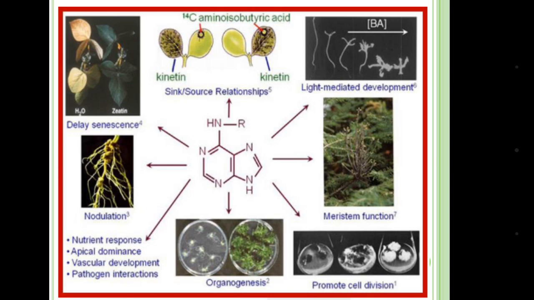Cytokinin, if we go clockwise, then the functions are light mediated development, then meristematic development, it promotes cell division, it causes organogenesis, that is organ development, nodulation, that it creates more roots, and it delays senescence.